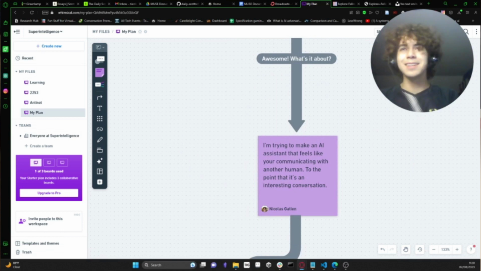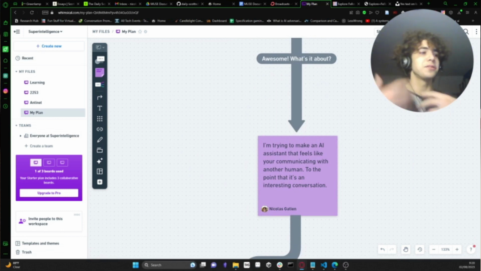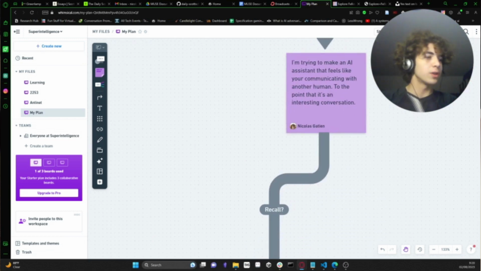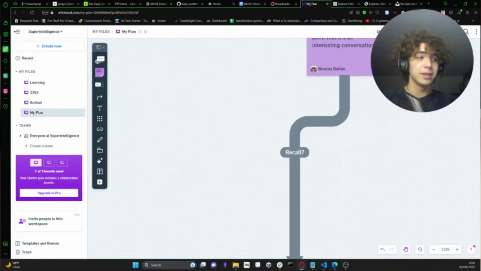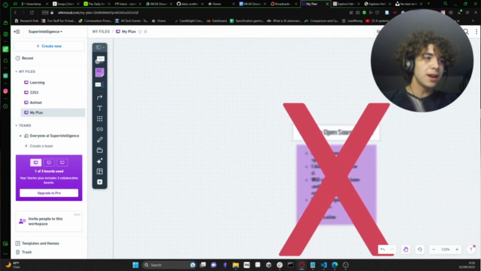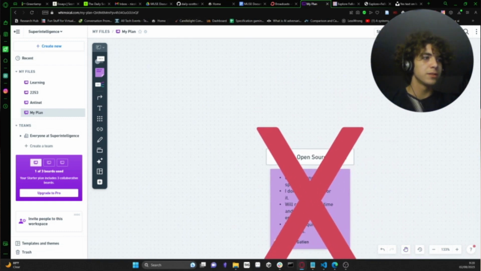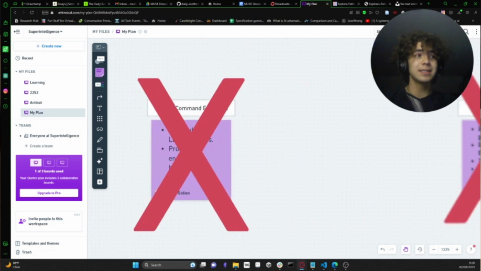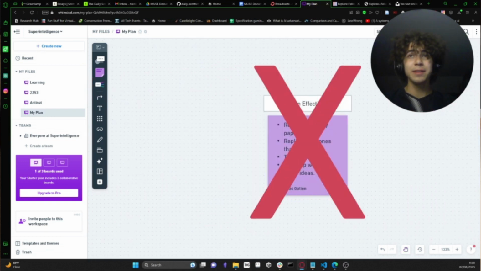I'm trying to make an AI assistant that feels like you're communicating with another human to the point that it's actually an interesting conversation and you want to keep going back to it. Now, if you recall, making the AI feel more human is not step 1. It's not even step 2. In fact, it's not step 3 either. Making the AI feel more human is step 4. It's the last step. I don't know why I told them that that's exactly what I was working on right now.